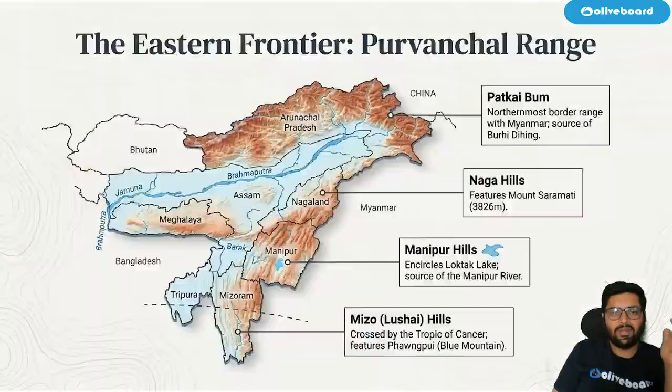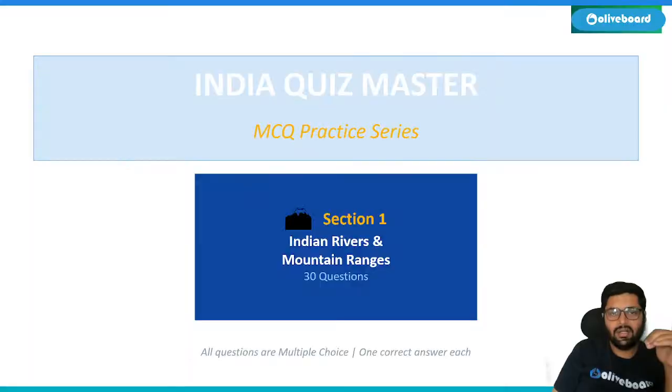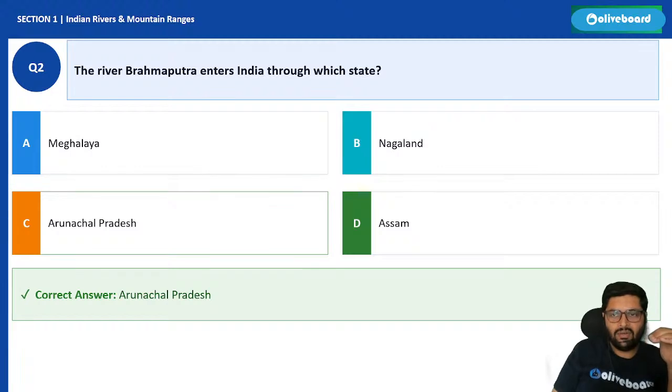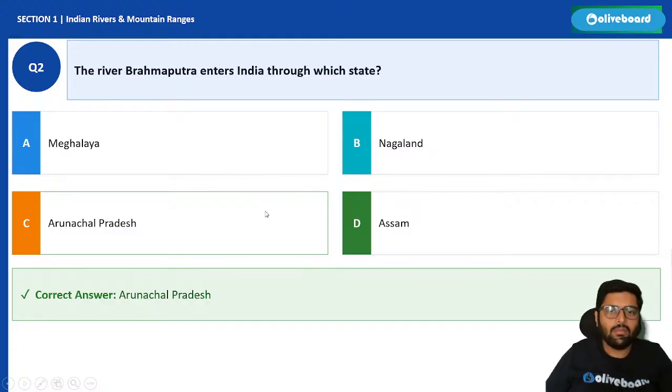So this topic is rivers and mountains, correct? First let us have a look at the rivers questions. Which type of questions are asked? Whenever we are studying rivers, like this question: River Brahmaputra enters through which state?